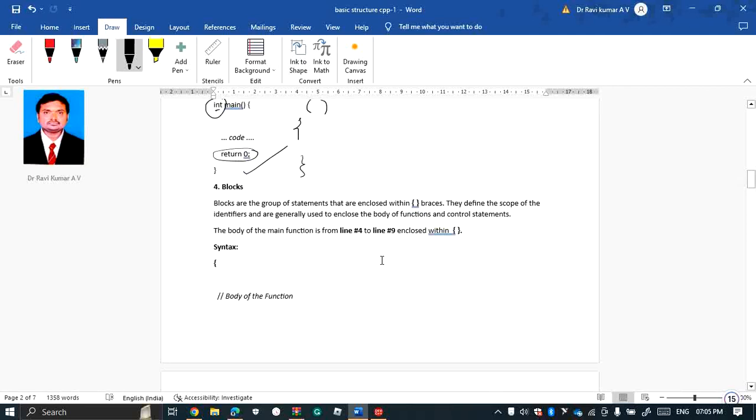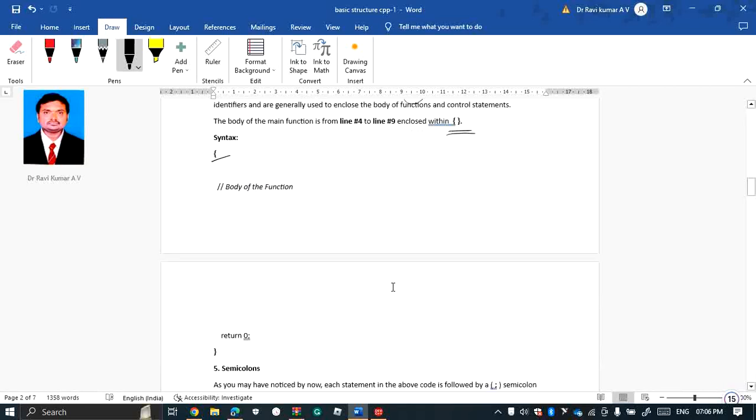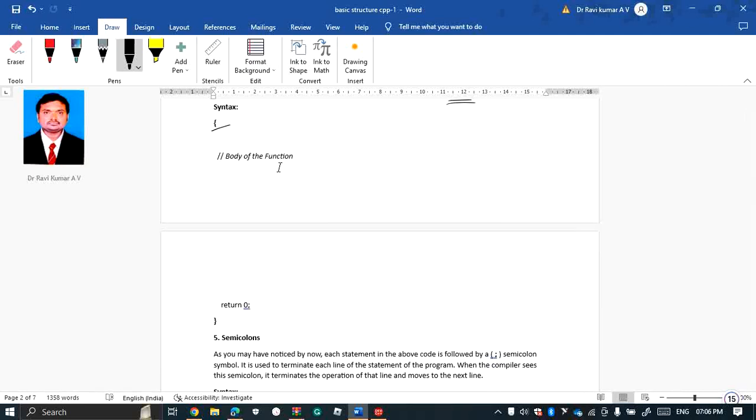Next we'll go with the body or blocks. A block is a group of statements enclosed within open and close braces. They define the scope of the identifiers and are generally used to enclose the body of functions and control statements. The syntax starts with the brace, the body is written inside, and here that is the total block along with return 0.